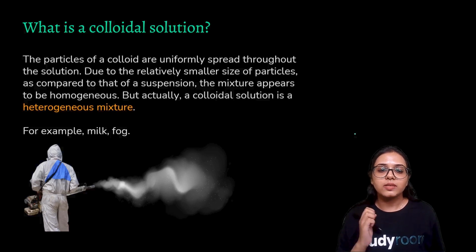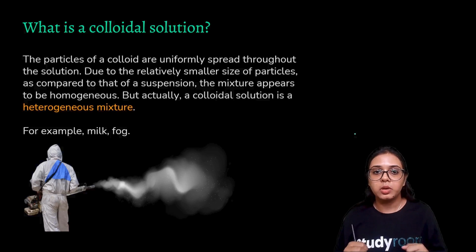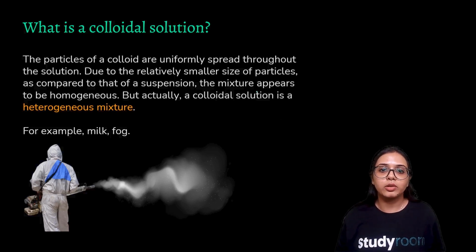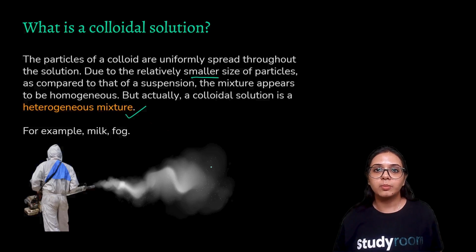And what is a colloidal solution? Colloidal solution is basically a heterogeneous mixture, but it appears to be homogeneous. So the particles of the colloidal solution are smaller in size, and because they are smaller in size, they appear to be homogeneous, but in actuality the solution is a heterogeneous mixture. For example, milk and fog.